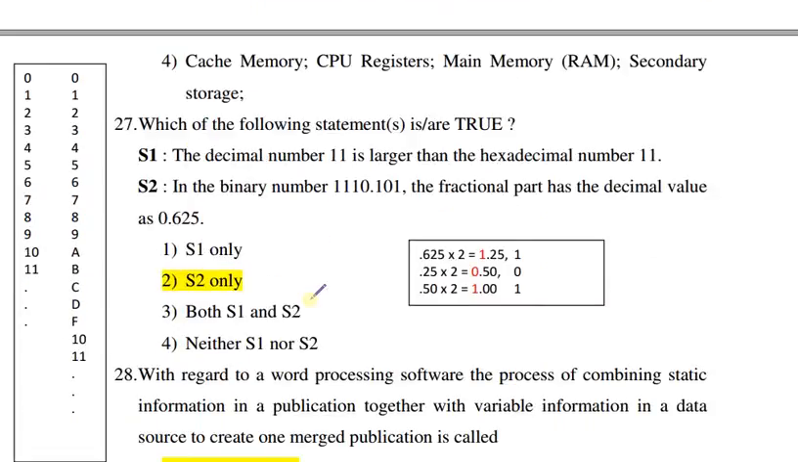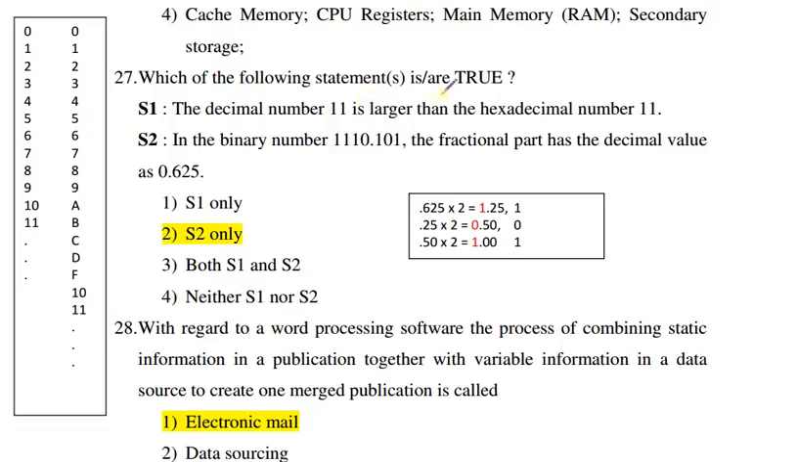Next question is, which of the following statements are true? The decimal number 11 is larger than the hexadecimal number 11. First we will discuss the number system. In the decimal number system, you will find there are 10 different digits from 0 to 9. After 9, 10, 11, 12, 13, 14, in this way numbers come. In the hexadecimal number system, there are 16 different digits from 0 to 9, then A, B, C, D, E, F.